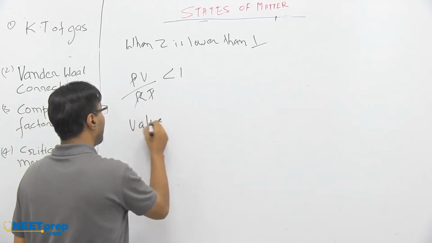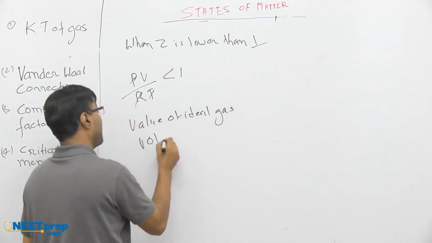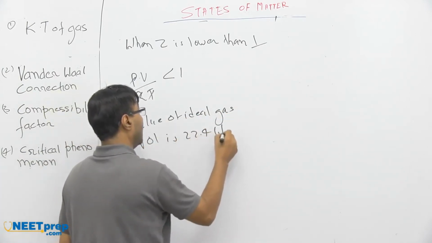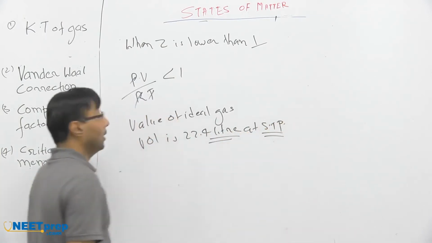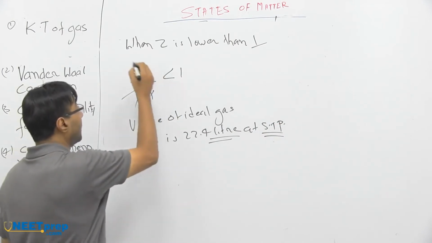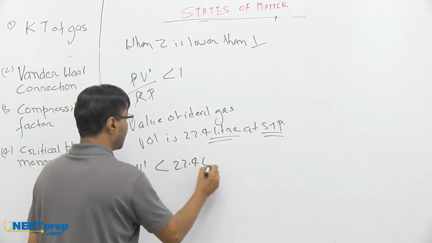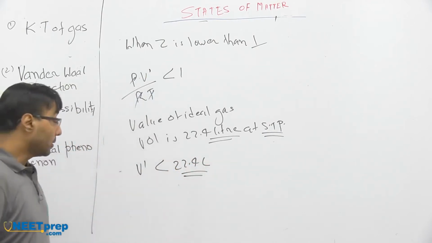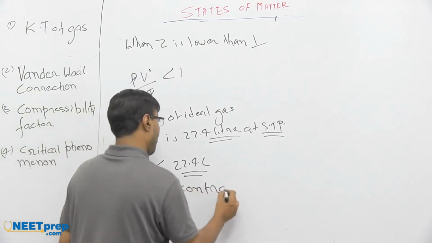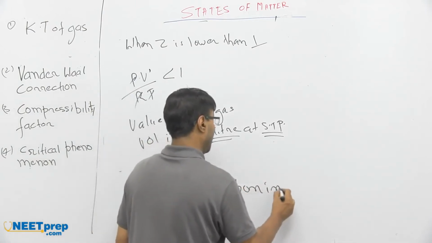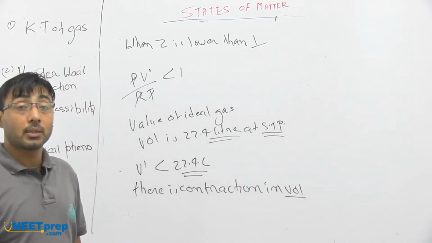The ideal gas volume is 22.4 liter at STP. It means that V dash is lesser than 22.4 liter, meaning there is contraction in volume. Then why has the volume contracted? Why is there contraction in the volume?